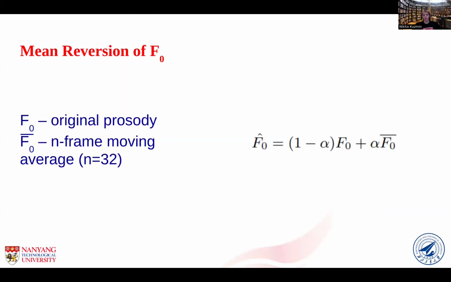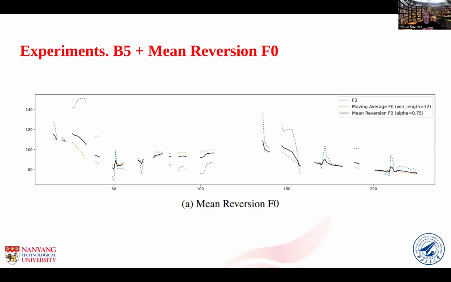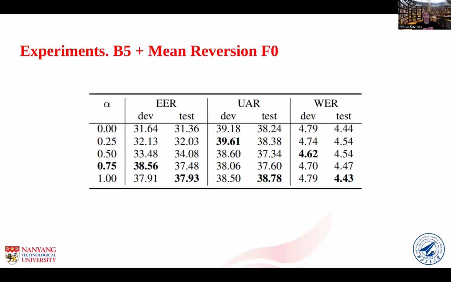The formula for mean reversion is presented on this slide. It's just the weighted sum of the original F0 and the moving average. In our experiments, we used 32 frames for the moving average. On this slide, you can see what F0 looks like after applying mean reversion to it, in comparison to the original F0 and moving average. This table shows the comparison between different alphas for mean reversion, and it shows that mean reversion actually helps to protect privacy while keeping utility metrics at the same level.